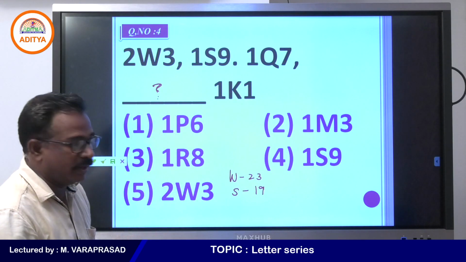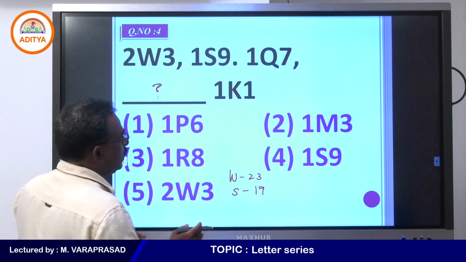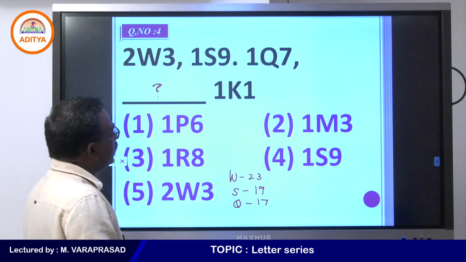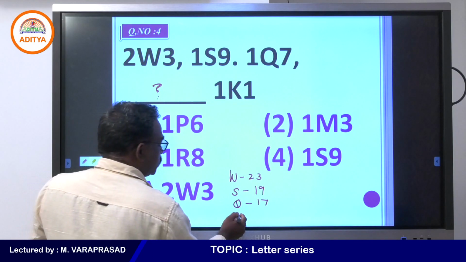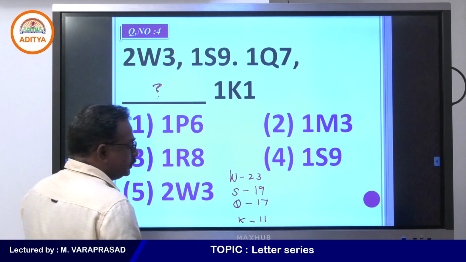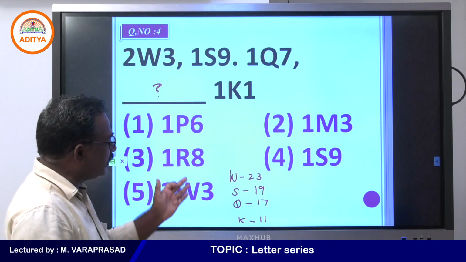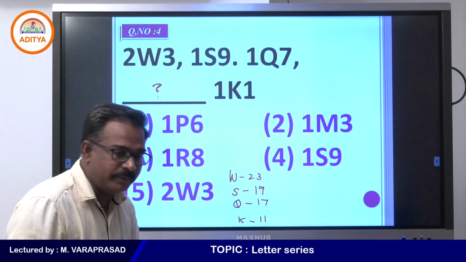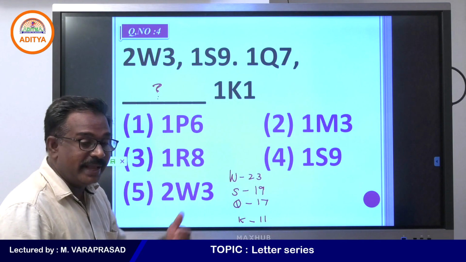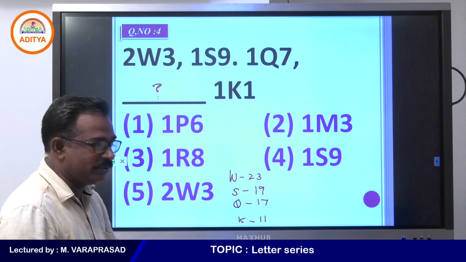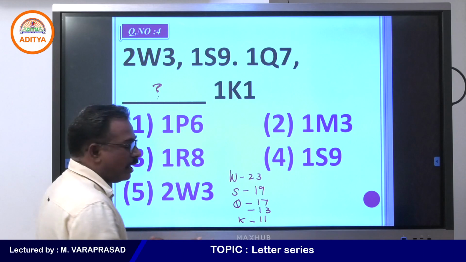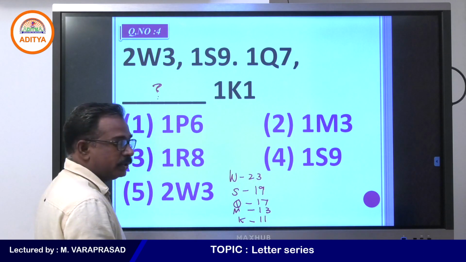If you take the third one, 1Q17, the Q place value is 17. And the last one, K is given with 11 as place value. So the middle place you need to get. If you observe clearly, 23 is a prime number, 19 is a prime number, 17 also a prime number, the next prime number is missing, then 11 is there. So you will get here 13. The 13 place value belongs to M.